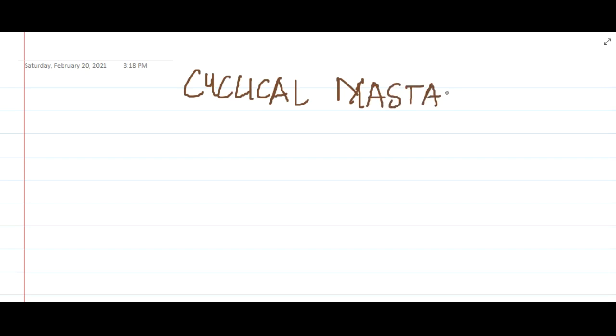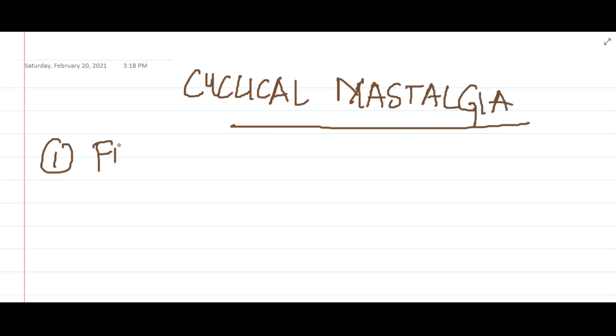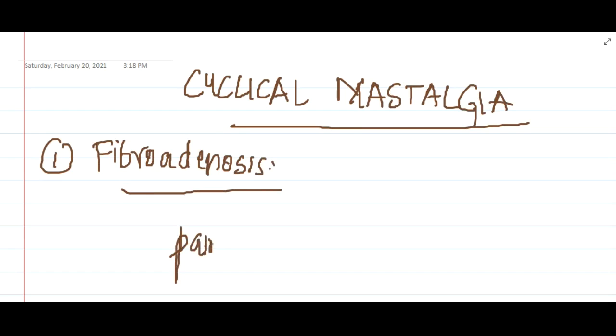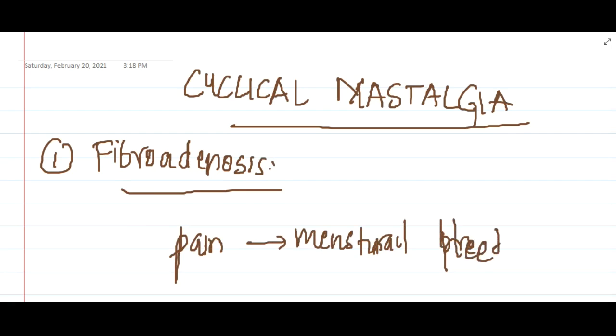Now the next disorder is cyclical mastalgia. In cyclical mastalgia we are going to learn only one disease, that is fibroadenosis. In fibroadenosis you will find the pain of the breast occurs most commonly in a cyclical pattern following menstrual bleeding. Just before the menstrual bleeding, the pain in the breast will become maximum.